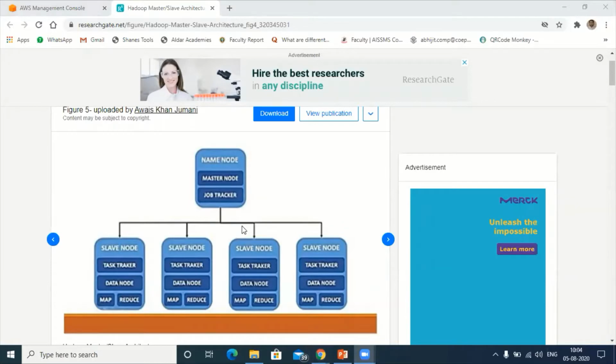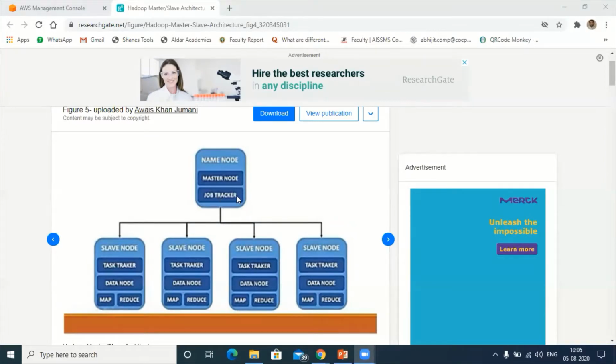Now have a look at this cluster. I will not take that upper layer, that is the application layer. Now have a look at the cluster. As I told you, there will be a master node and slave nodes, the leader node and compute nodes. Under the leader node there will be the master node and job tracker.